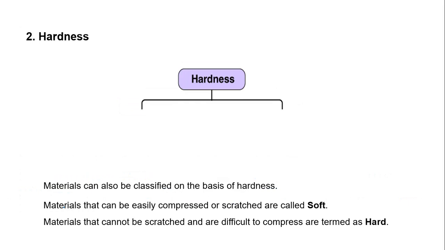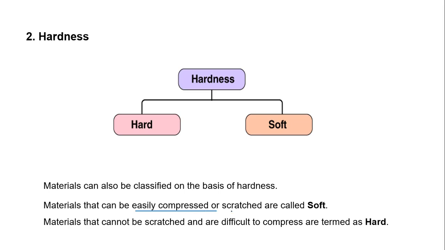Hardness. Depending upon the hardness, there are 2 types of material: hard material and soft material. The materials that can be easily compressed or scratched are soft material, for example cotton, sponge. And the materials that cannot be scratched and are difficult to compress are known as hard material. For example, stone, wood.